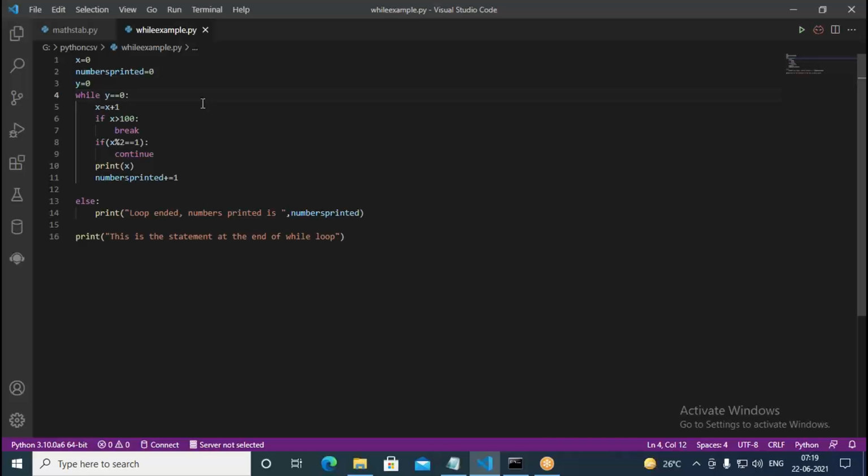The while loop condition is going to return true always. The reason is we never change the value of y. The y value is not getting changed. Therefore, this is going to be true always.